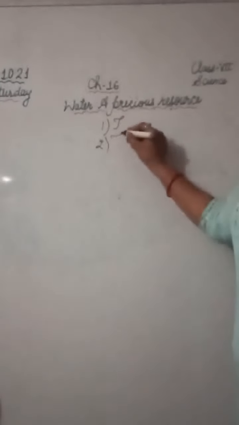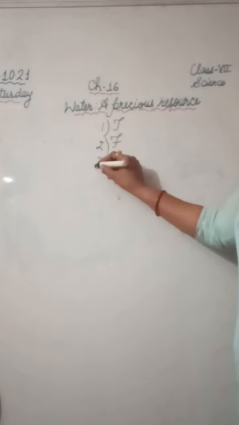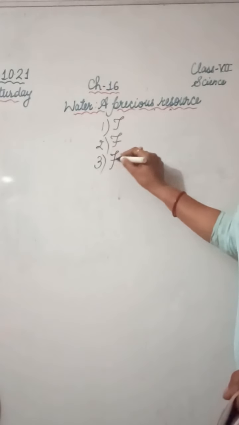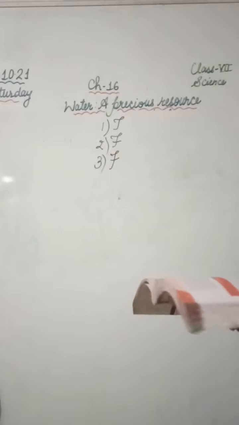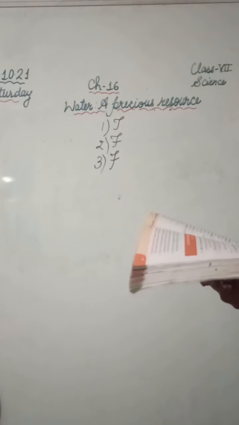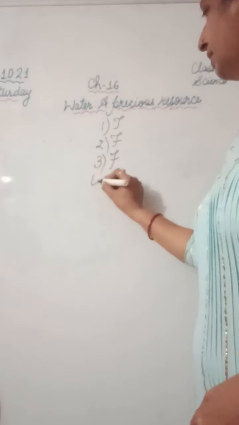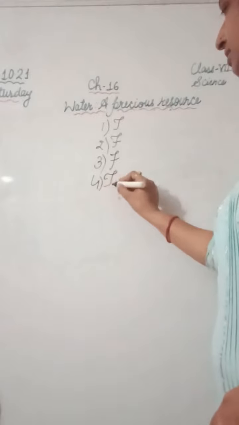Second one. Water shortage is a problem faced only by people living in rural areas. No, it is faced by all the people living anywhere in the world. So this is false. Water from rivers is the only source for irrigation in the field. This is also false. We are using water from the wells, water from the lakes for irrigation and many other sources also. Rain is the ultimate source of water. This is true. The ultimate source of water on our earth is rain.